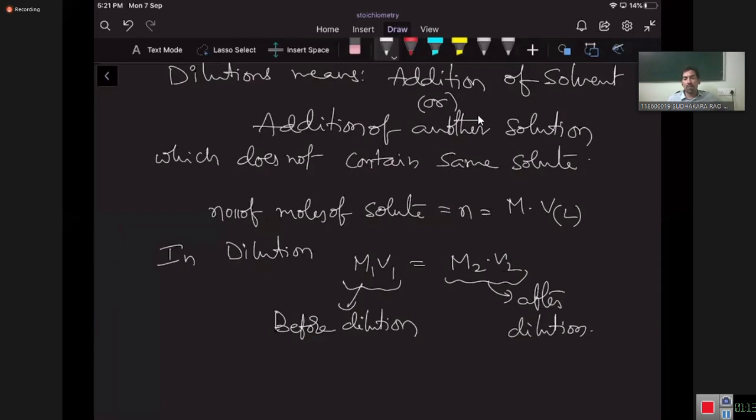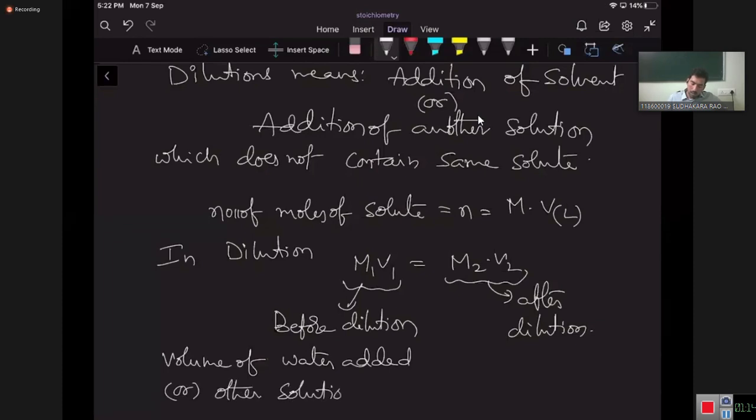After dilution molarity M2, before dilution molarity M1, after dilution volume V2, before dilution volume V1. Volume of water added, or other solution added, is equal to final volume minus initial volume.